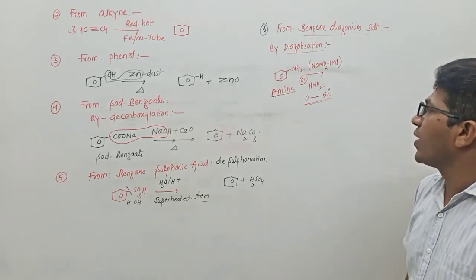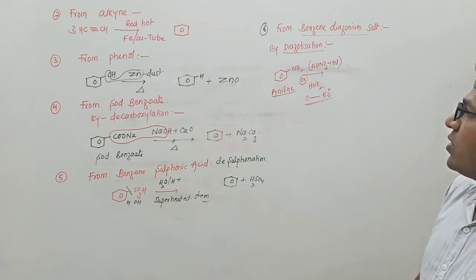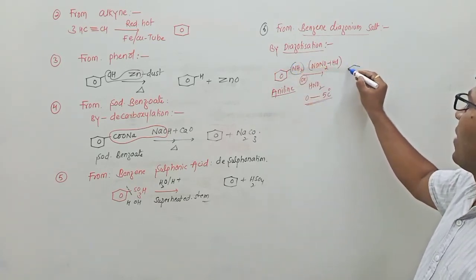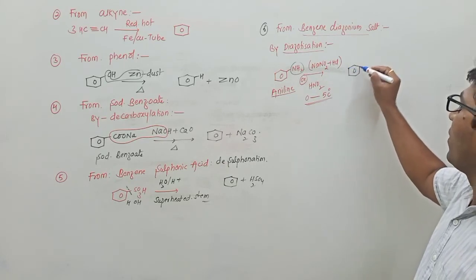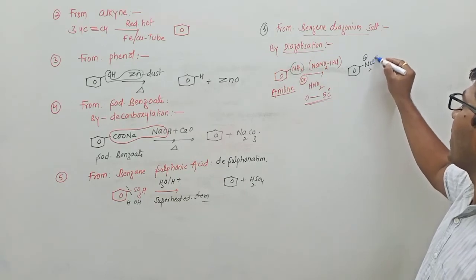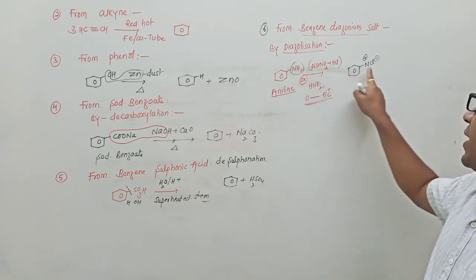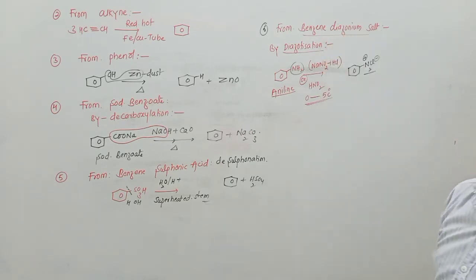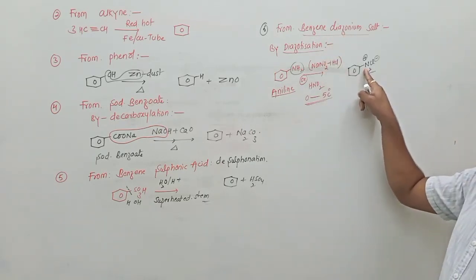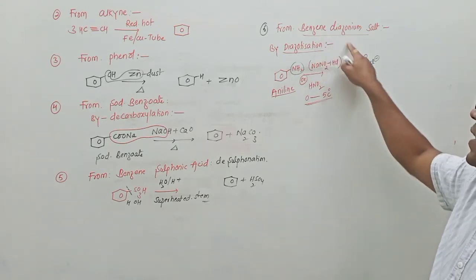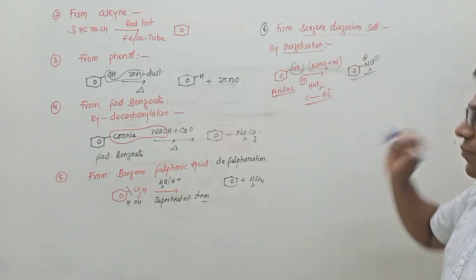In this case, the NH2 group is converted to N2+ Cl-. Amine gives diazonium. N2+ is known as diazonium. N2 is diazo, the positive side is diazonium. So the complete name is benzene diazonium salt.